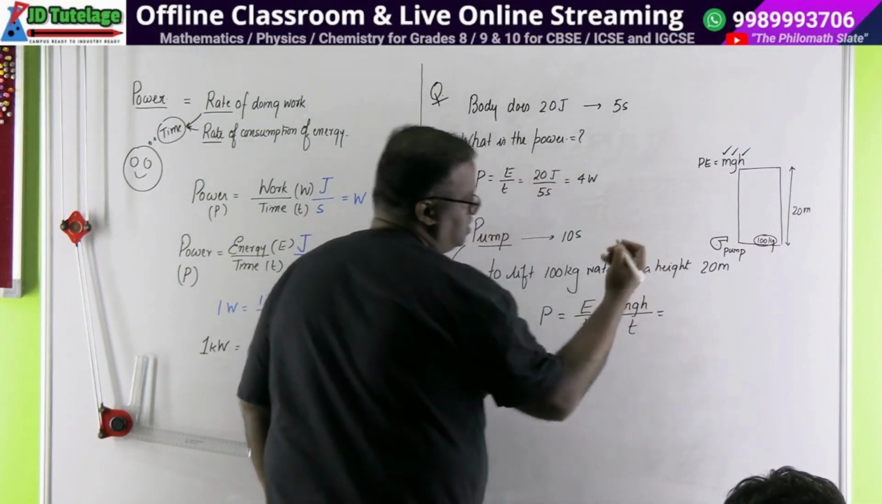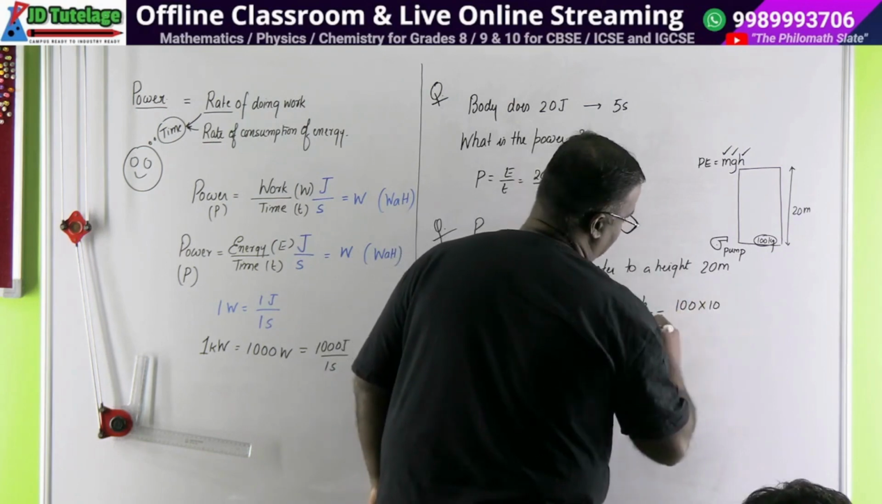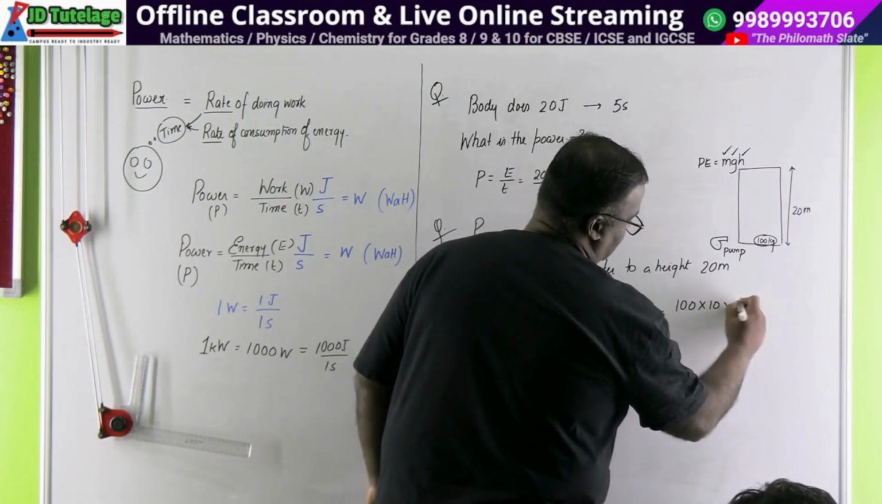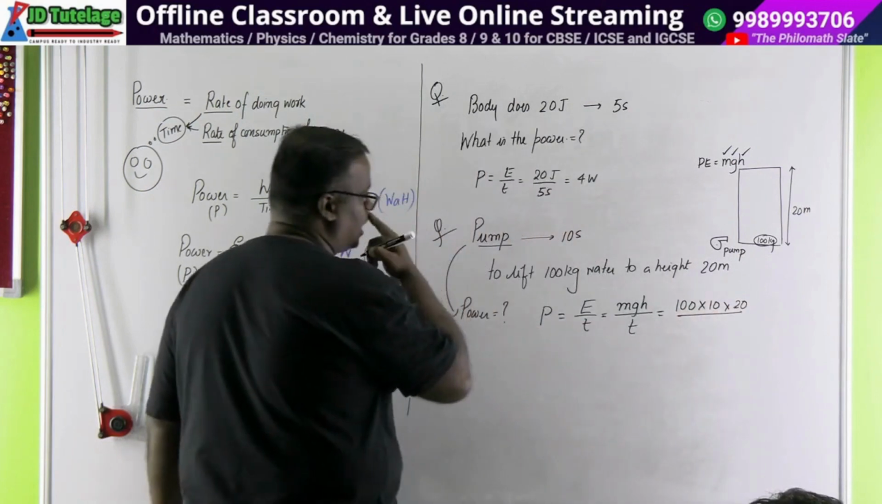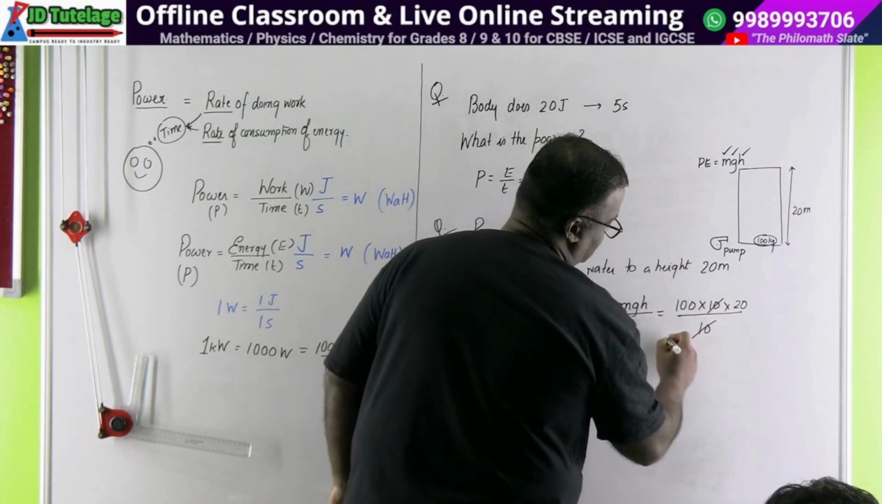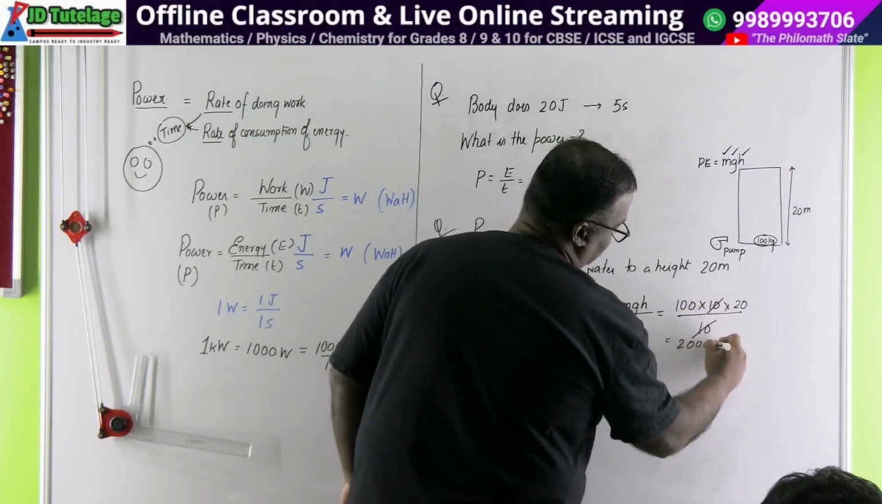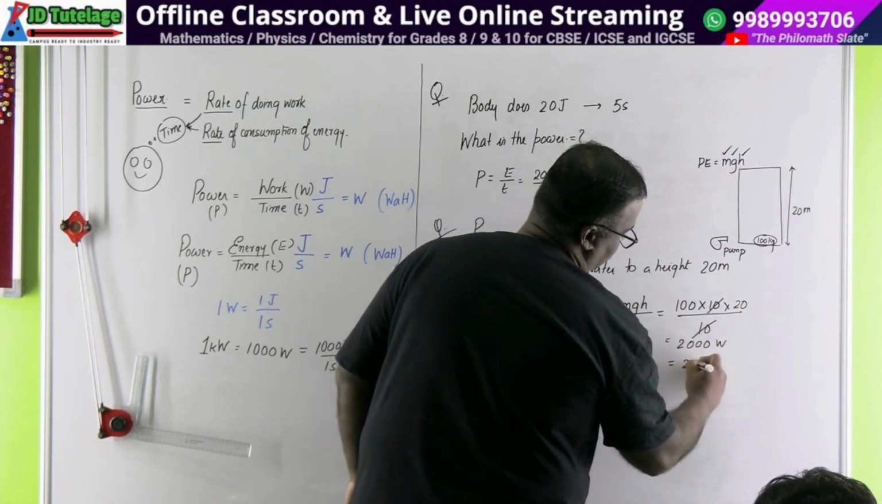Now calculate this. आपका आंसर आ जाएगा. 100 is your mass, g is 10, height is 20, divided by time. Time should be in seconds, so 10 seconds. Yeah, 10. So let's cancel this and this. It becomes 20 into 100 is 2000. 2000 watts, which is equal to 2 kilowatt.